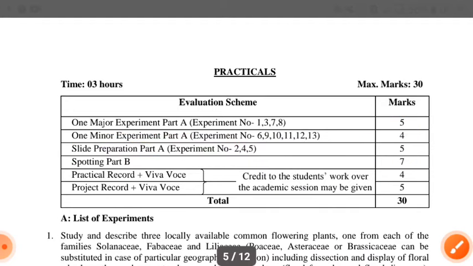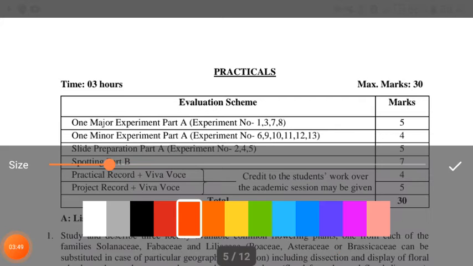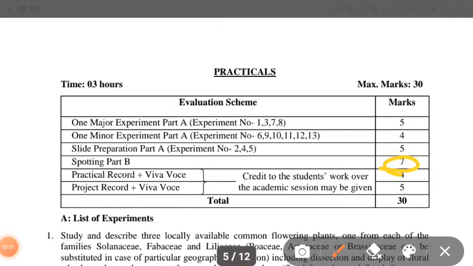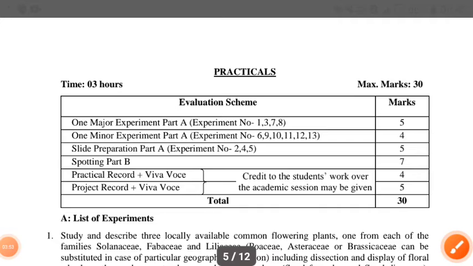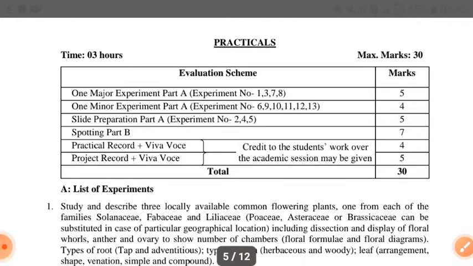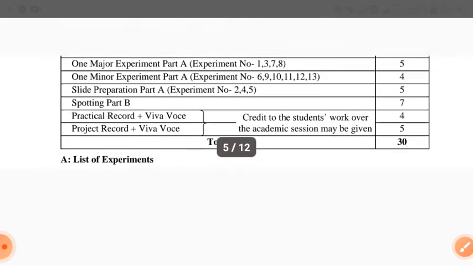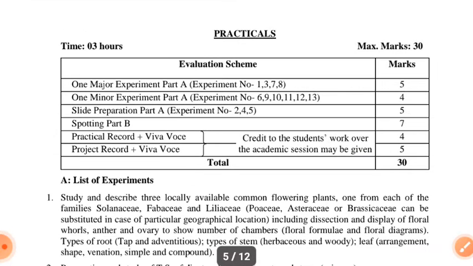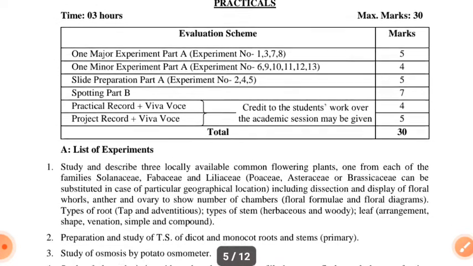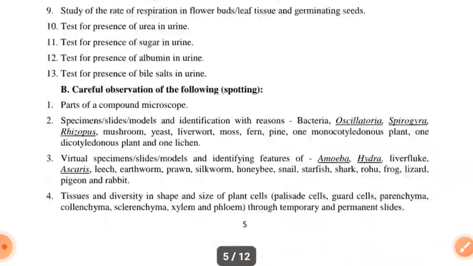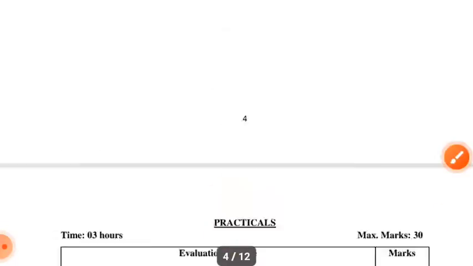Spotting part B will consist of 7 marks, one of the important practicals of class 11th biology. Practical record plus viva, project record plus viva will consist of 5 plus 4, 9 marks, means total 30 marks for your practical is here. So these are for the class 11th biology.